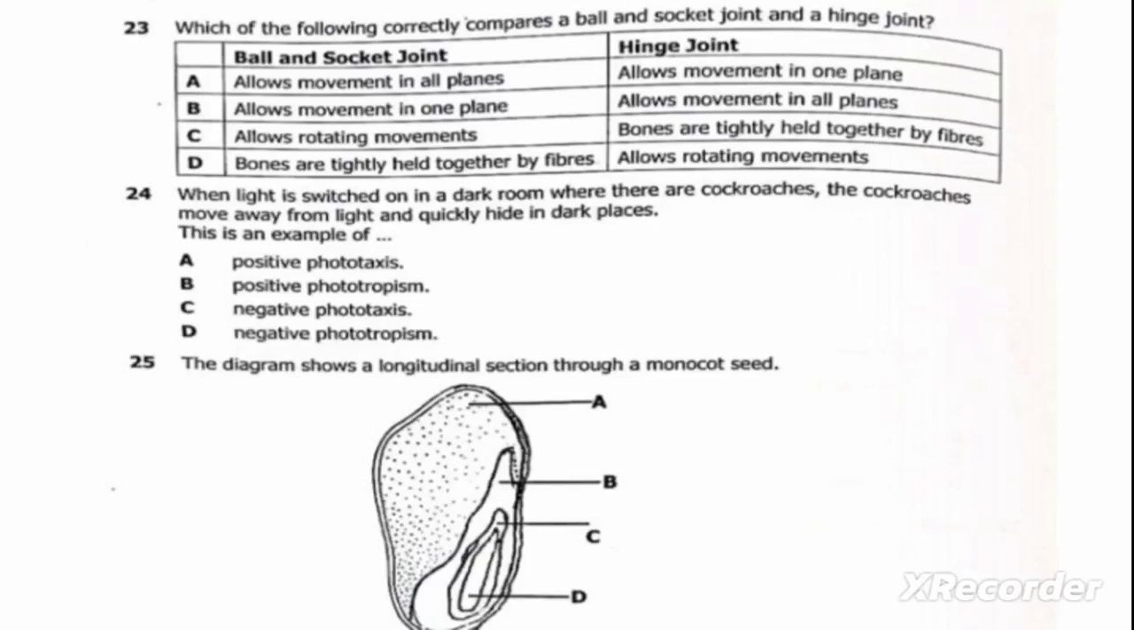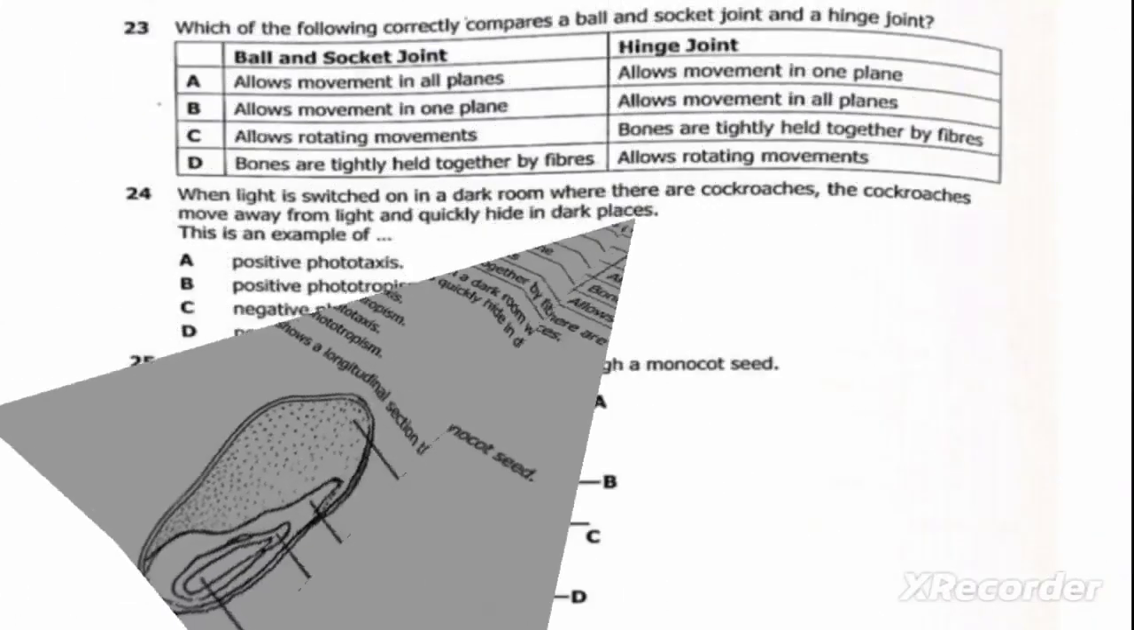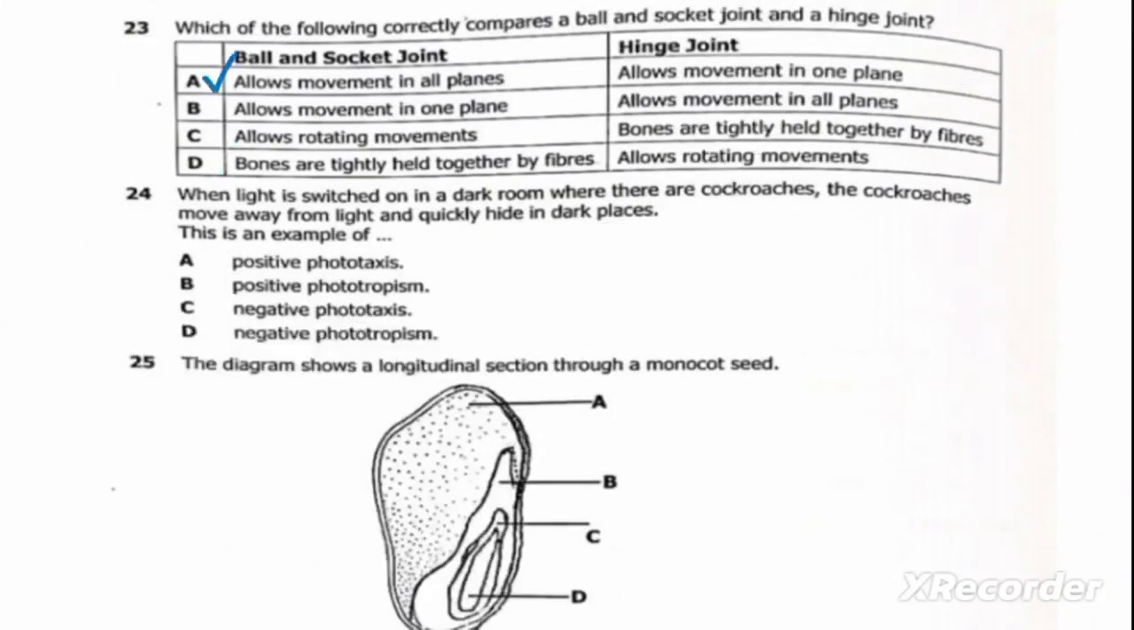So therefore, our correct answer is A. Ball and socket joint allows movement in all planes, then hinge joint allows movement in one plane. Our correct answer is A.